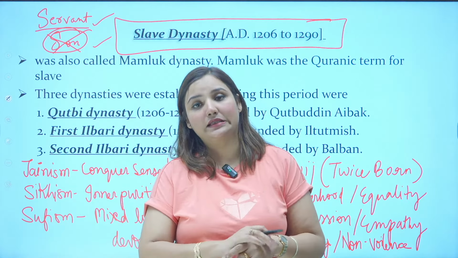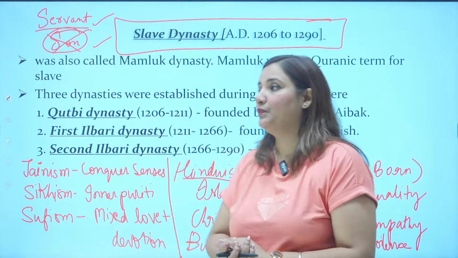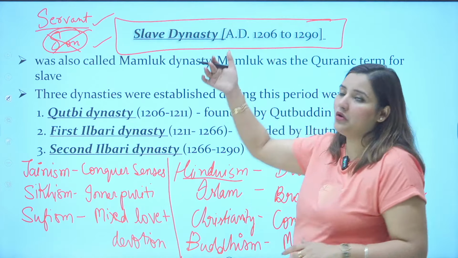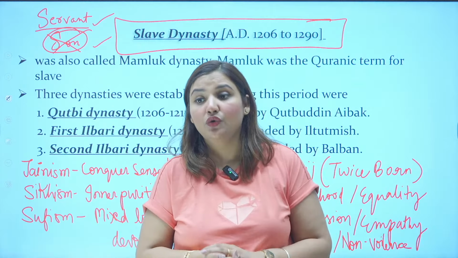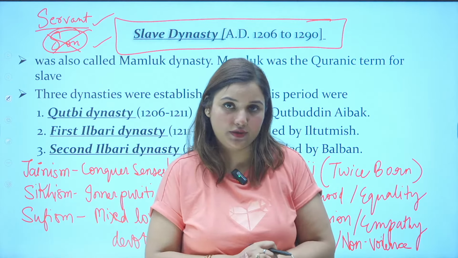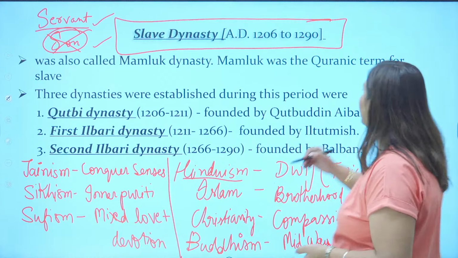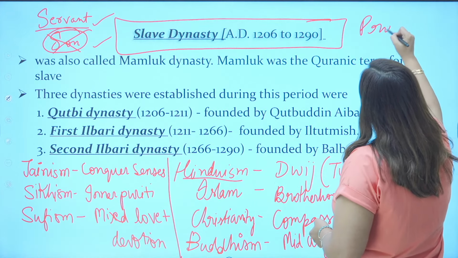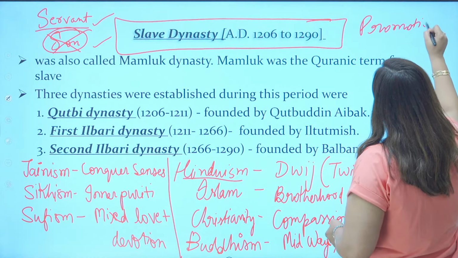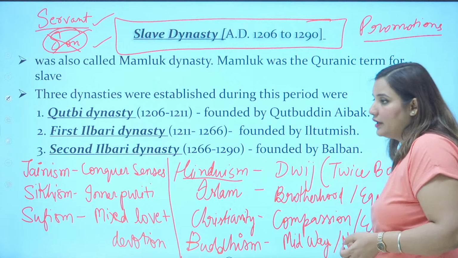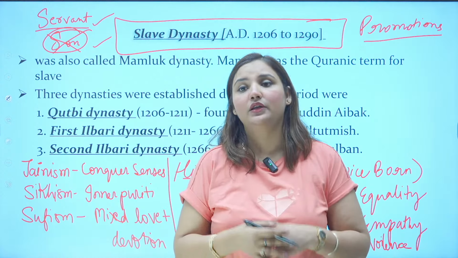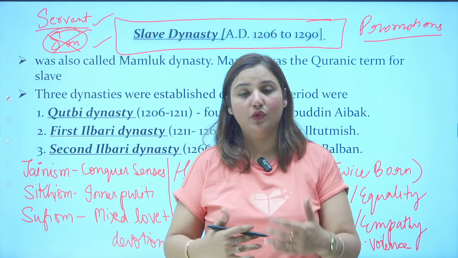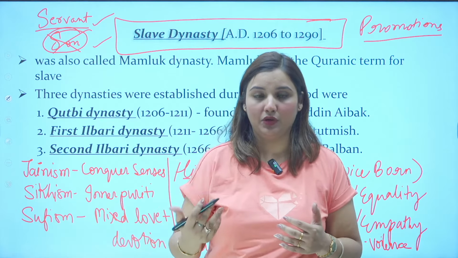Now, in this Islamic practice, what happened? They used to give a lot of power and importance to the slaves who worked for the masters. They were getting promoted with time, according to their loyalty and their service. With their services and power, they were getting trained, and with more training, they used to get more popular.